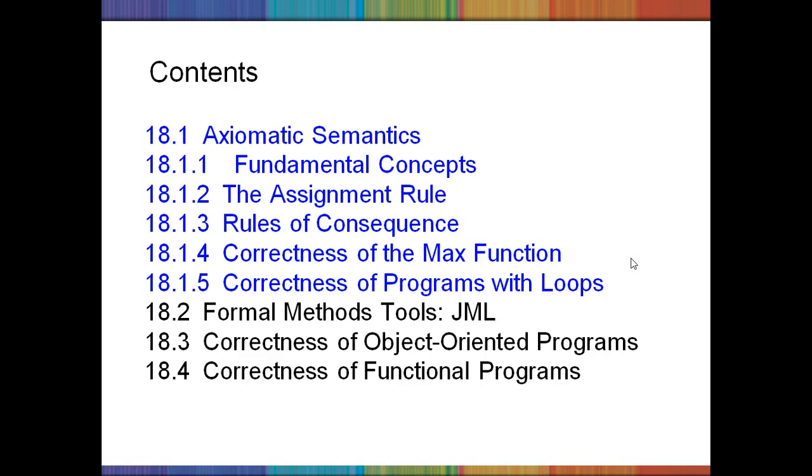Then the assignment rule, the rules of consequence, correctness of the max function, and correctness of a program with loops. Next are formal methods tools, JML (Java Modeling Language), correctness of object-oriented programs, and correctness of functional programs. These are the main concepts that we are going to see in these program correctness lectures.